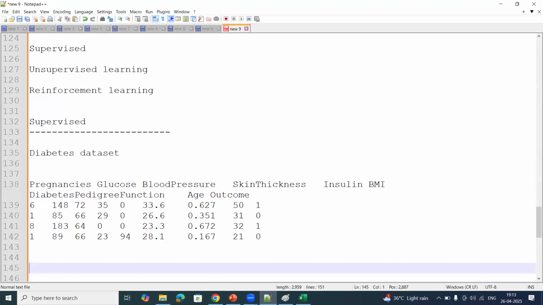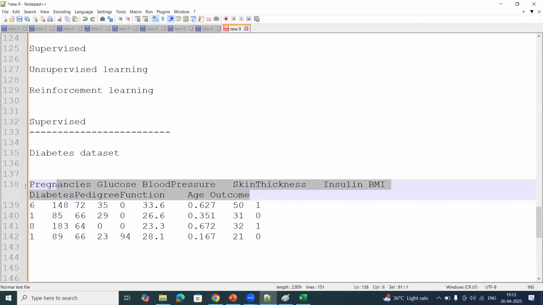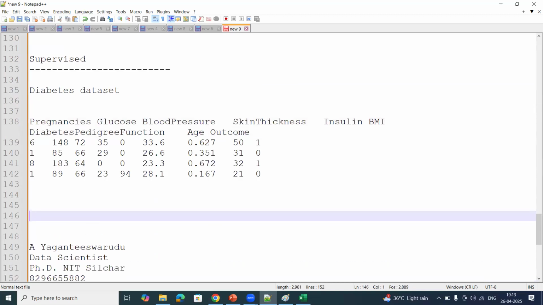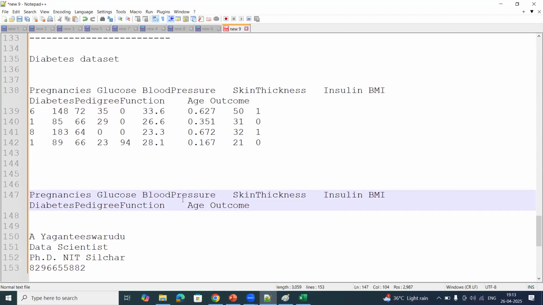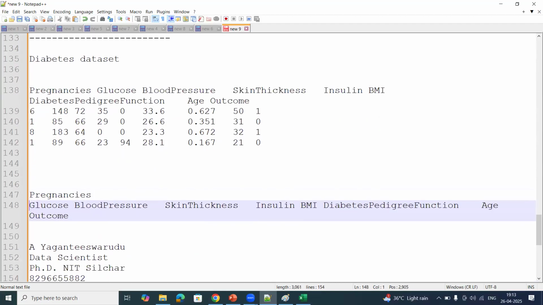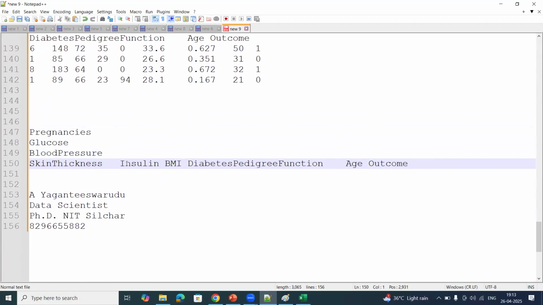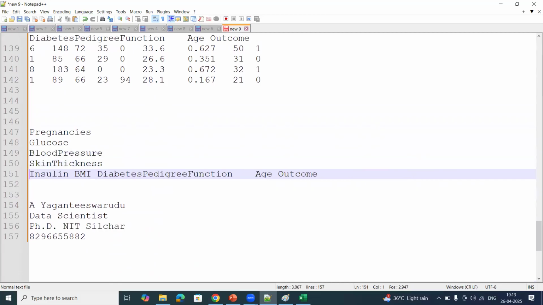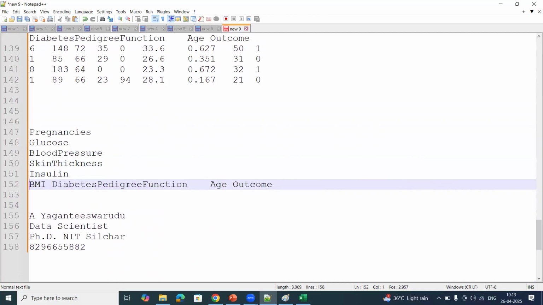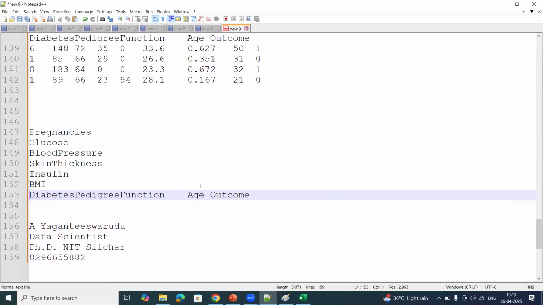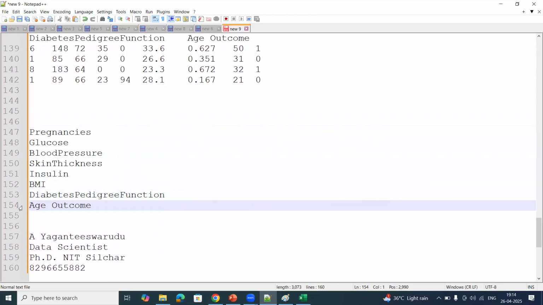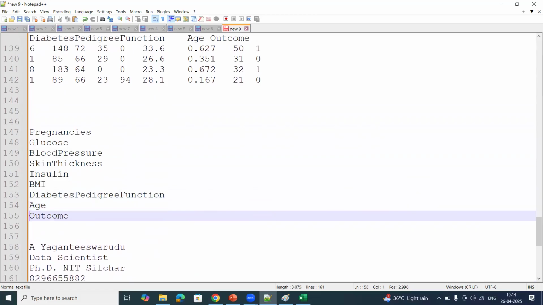Here, these are the input features in my dataset and the outcome label. Let us first separate all these features: pregnancies, glucose, blood pressure, skin thickness, insulin, BMI, diabetes pedigree function, and age, and finally the outcome.